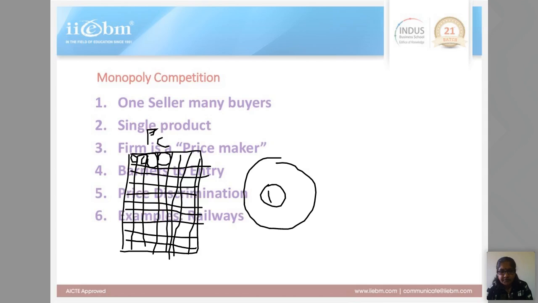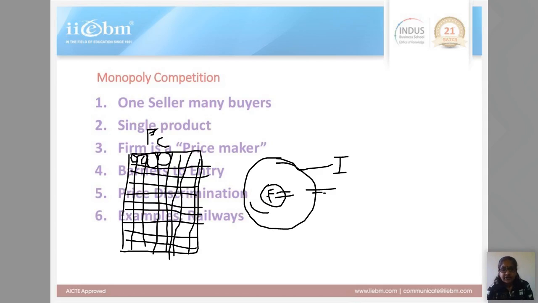There is only one firm in the whole industry. So industry and firm, there is no difference between industry and firm. Industry is firm, firm is industry. That is how it happens. So whatever pricing the firm does is accepted, and it is the pricing of the industry.